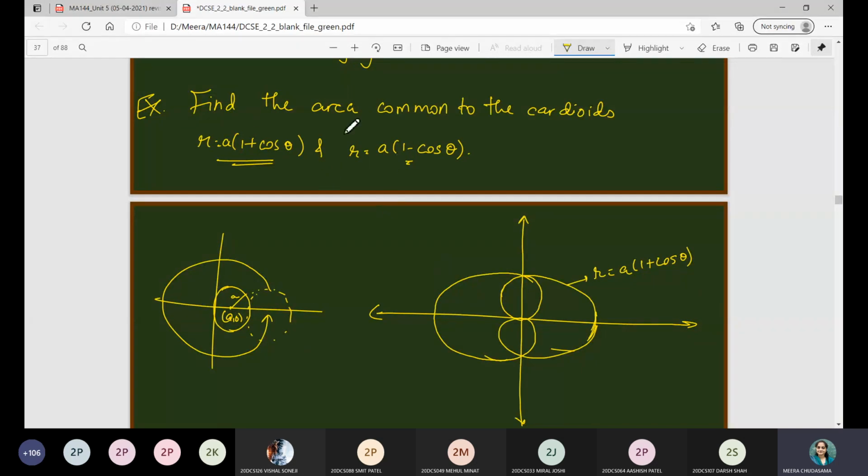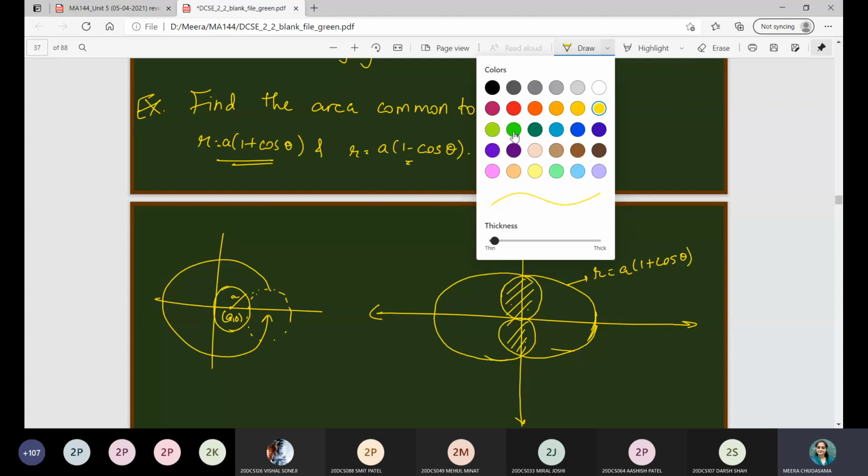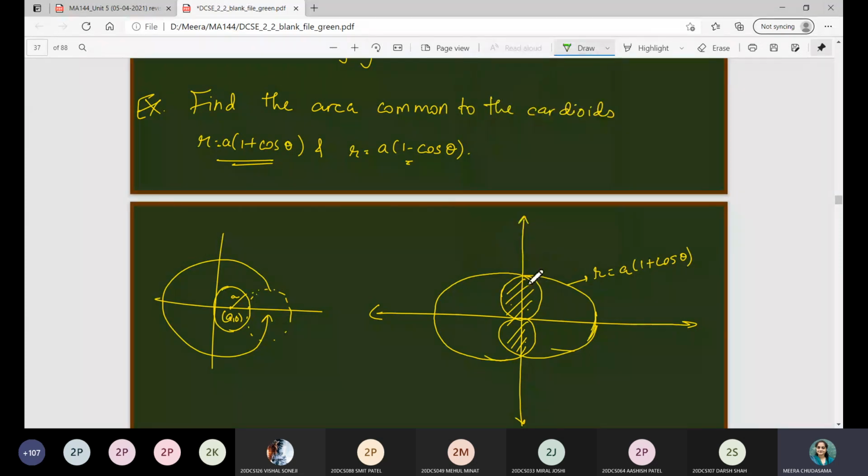Now we want to find out the area common to both the cardioids. So you can see this is the area we have, and we want to find out this area. First of all, you can see that since both are symmetric about the y-axis as well as the x-axis, to find out the area of this particular region, we will consider just the region in the first quadrant, that is this one, and we will multiply it with 4.